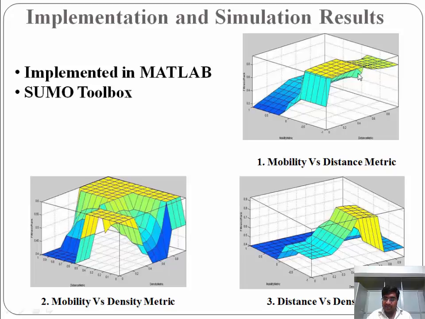Like if we take the first graph, mobility versus distance metric. Here if the distance is small and mobility is less, roughly from -1 to 0, then it is going to provide the highest fitness rank. But if distance increases further, then fitness rank slightly decreases. Similarly, if mobility increases, then fitness rank also decreases. And similarly, mobility versus density metric and distance versus density metric are discussed.